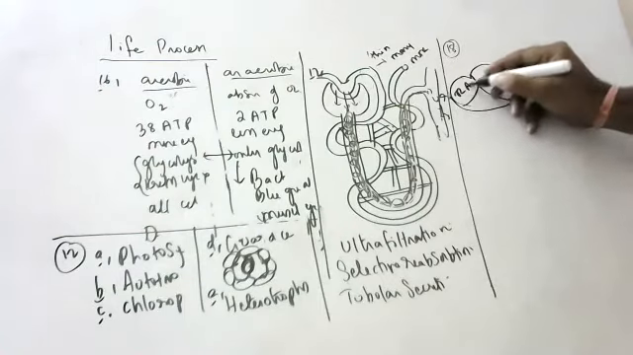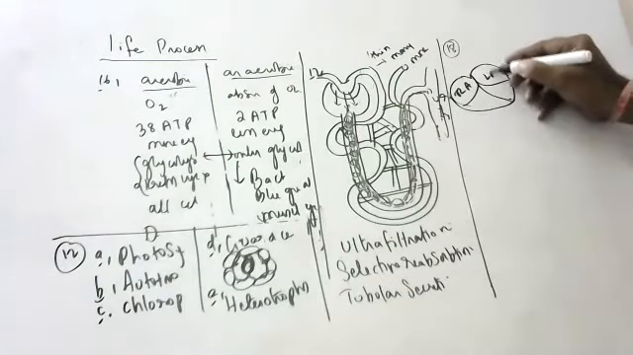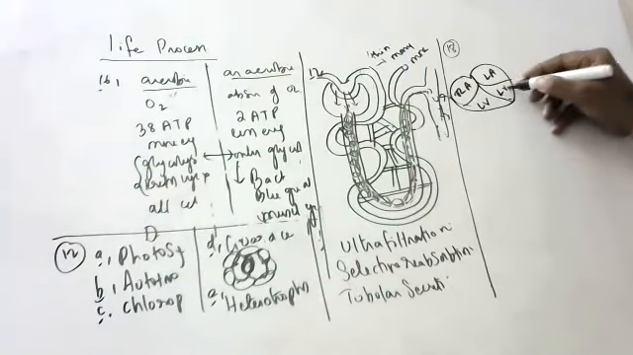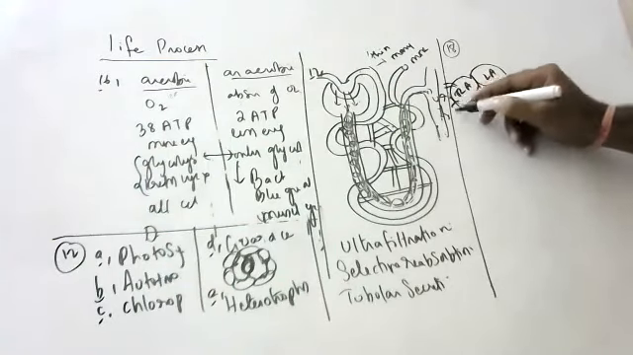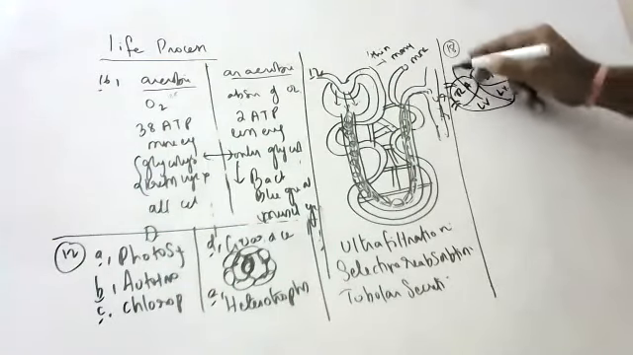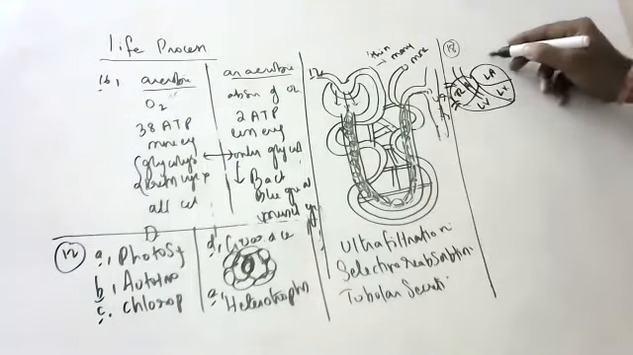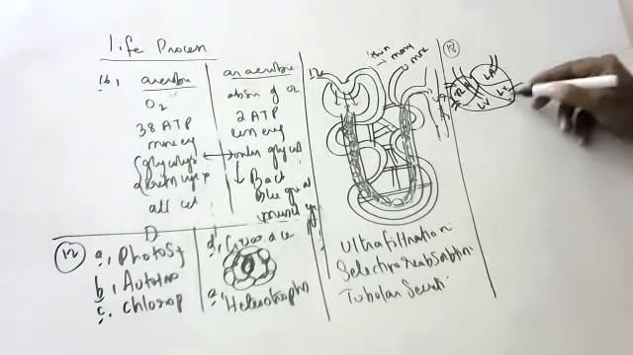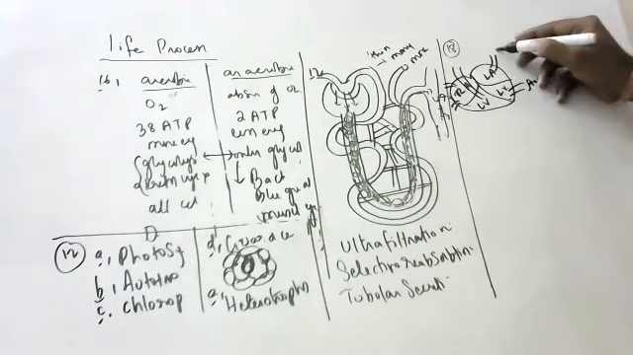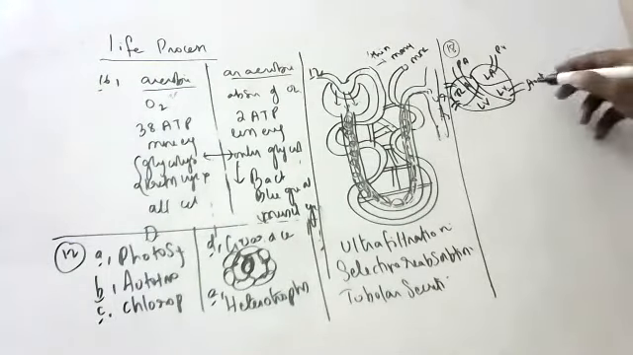This is the right auricle. Never write any short forms. This is the left auricle. This is the right ventricle. This is the left ventricle. And here the superior vena cava and inferior vena cava. From here, the pulmonary artery will take blood to the lungs. The pulmonary vein will bring blood from the lungs, and the aorta will supply pure blood.